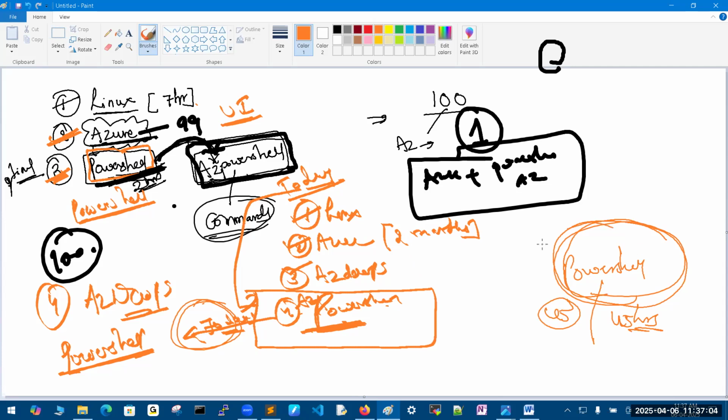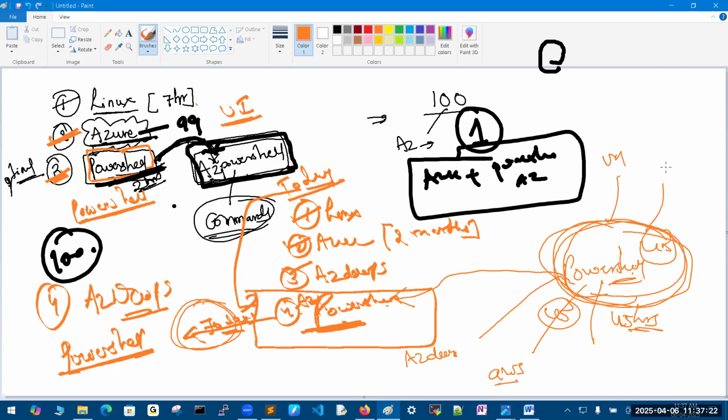Once I start the PowerShell, you can join here. It is completed in 45 days. The same knowledge you can use inside Azure PowerShell. If you know PowerShell, you can work with Azure DevOps. You can automate with AWS. We can work on VMware, SQL. And you can work with AD, Active Directory. So this is a core component, 45 hours.